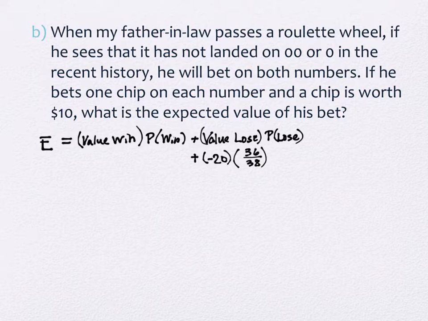There's a 36 out of 38 chance he's going to lose, because he bet on two numbers and neither of those show up. So what's the value that he gets if he's going to win? This is the hard part on this particular one. Is it still the same, like you earn 35 chips with the same number? Mhm. So he's going to earn 35 chips, and the chips are $10 a piece, 350.